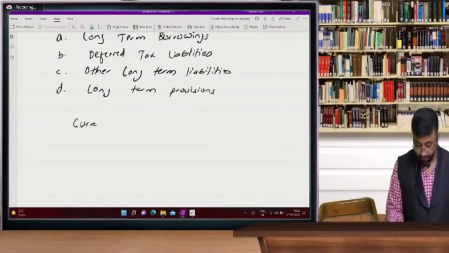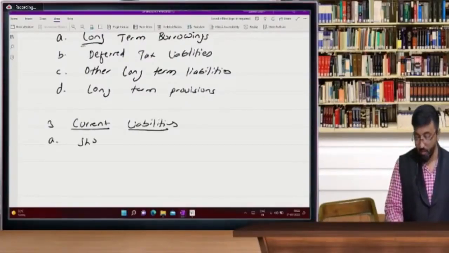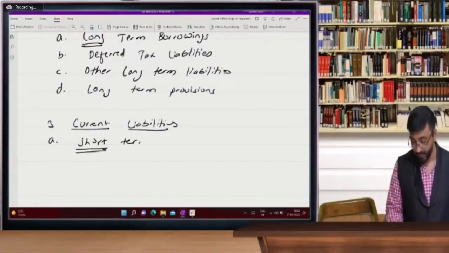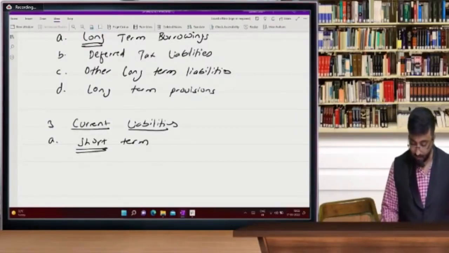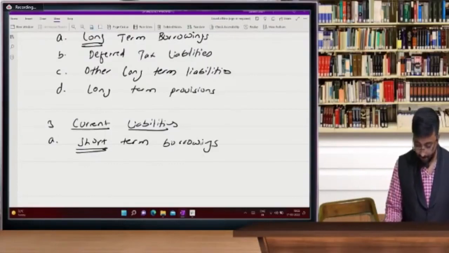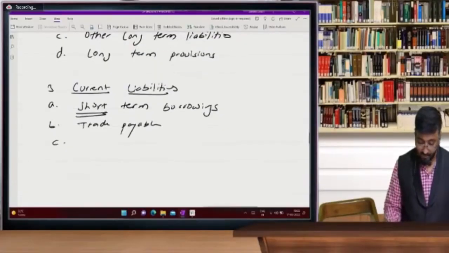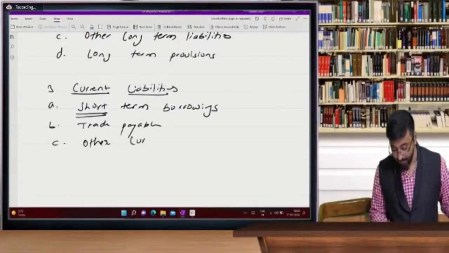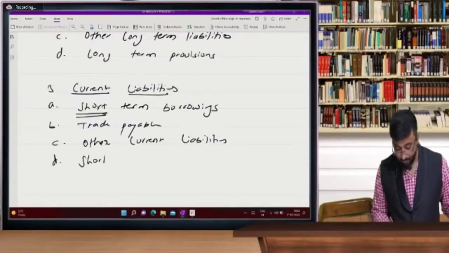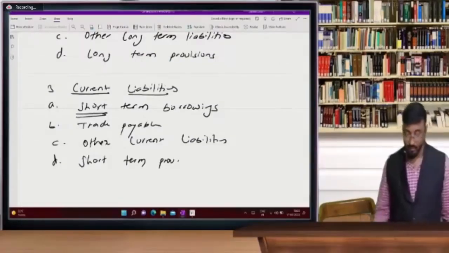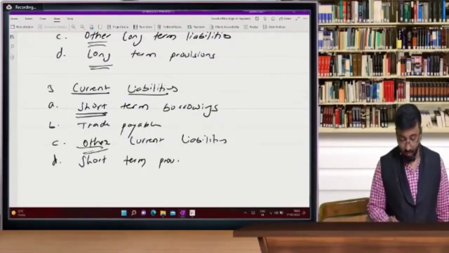Current liability, beta. A. Now instead of long term, it will be short term. You can see here short term borrowings. B. Trade payable. C. Other current liability. And D, short-term provisions. C, other is the same, long and short.